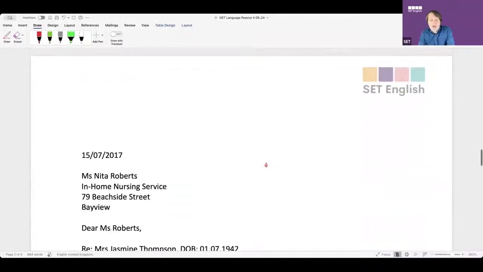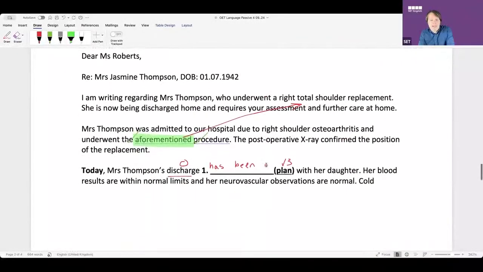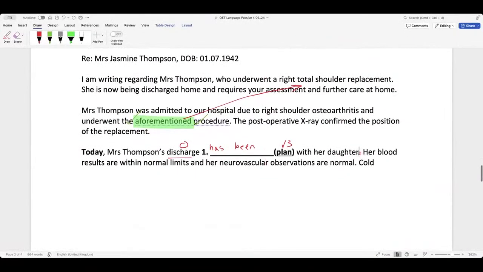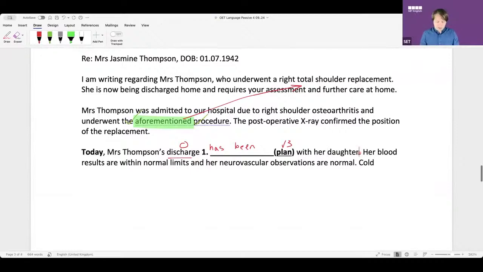Who said continuous action? It's okay, I'll show you something. Who said continuous action here? Me. Mei Ling, if I say has been planned for 10 days, now it is continuous. That action's not finished. Okay? But if I don't say for, it's a finished action with consequences in the present. Okay? So guys, the discharge plan is finished, but there are consequences.